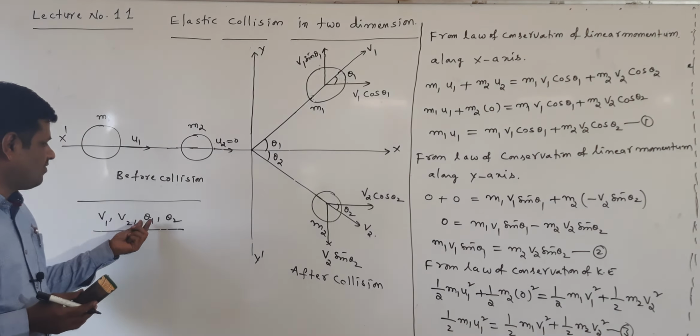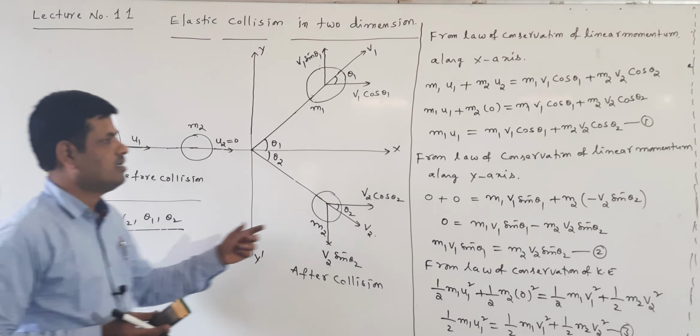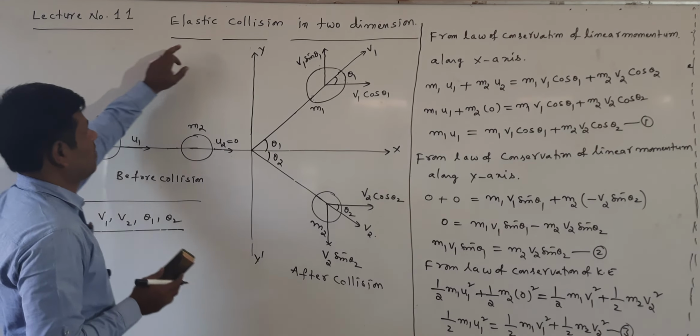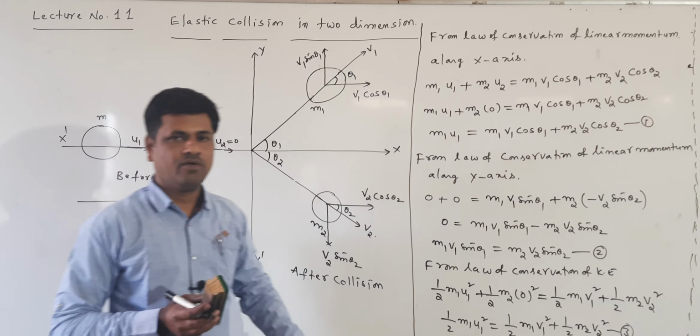That is the reason any one value is found experimentally, and the remaining 3 values we can easily calculate using these 3 equations. This is the explanation of elastic collision in 2 dimensions. Okay, thank you.